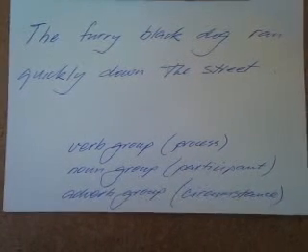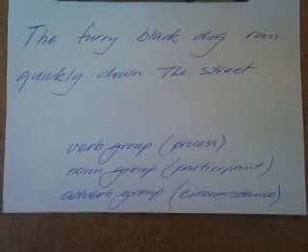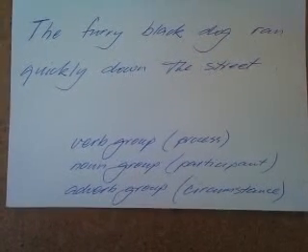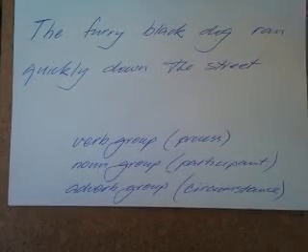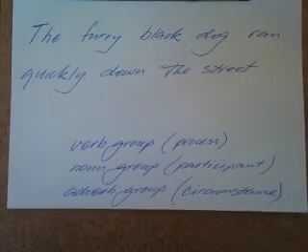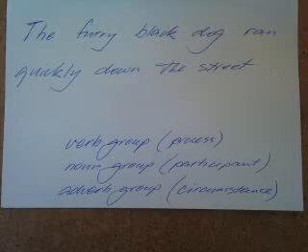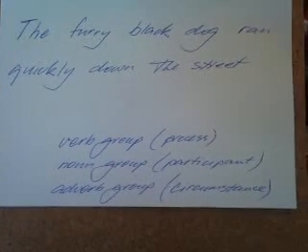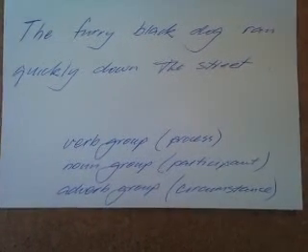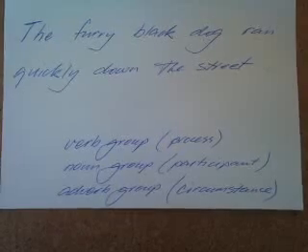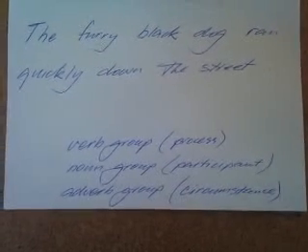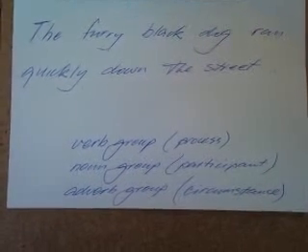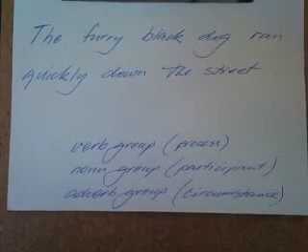In this case, this clause has another couple of elements, and they're called circumstances, and they tell us a bit more about the verb group. We call them adverb groups. So the first one is quickly. So the furry black dog ran quickly tells us how the furry black dog ran. So that's a circumstance of manner. But kids, you can call it an adverb group for now.